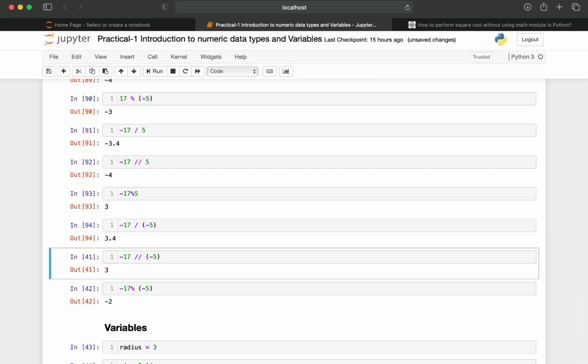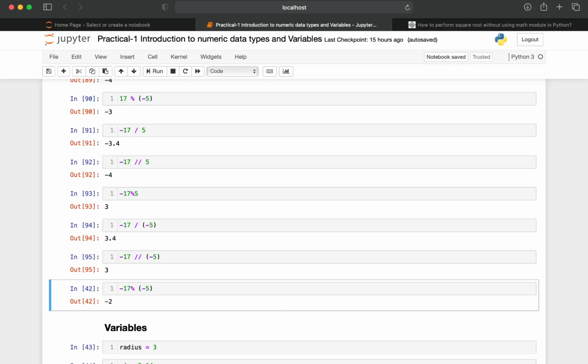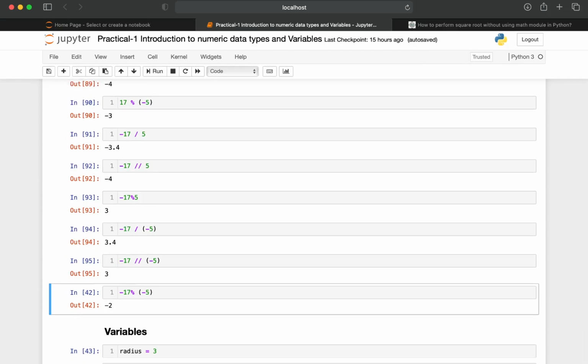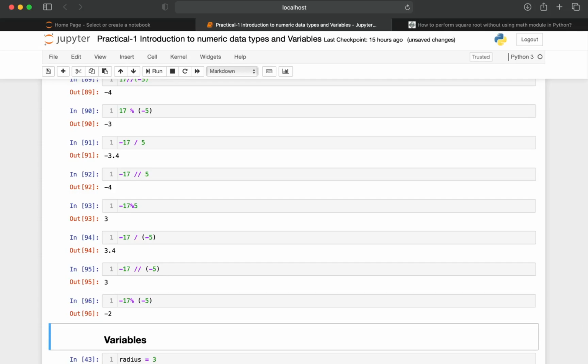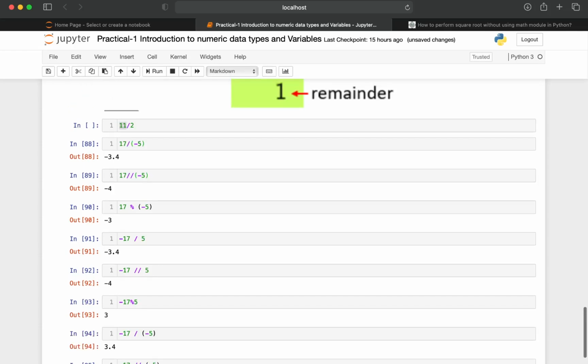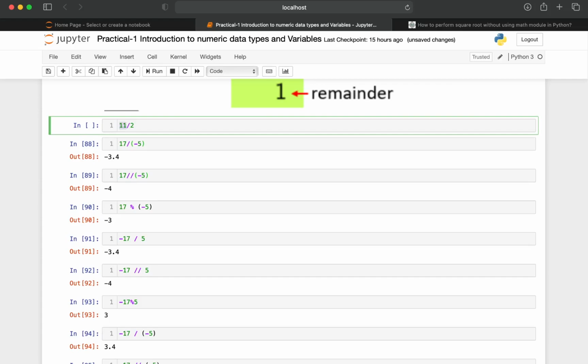Minus gets cancelled. 17 by 5, 5 3s are 15. The decimal part gets truncated in this cell as well. It is going to return the quotient. 5 3s are 15, and 17 minus 15 is 2. So it is going to give us the remainder. So this is how, in order to get the value of the dividend, we first multiply the quotient with the divisor and add the remainder in order to get the dividend.